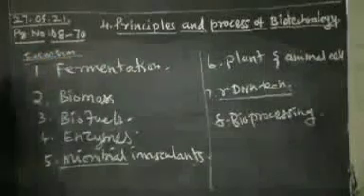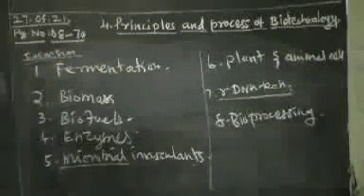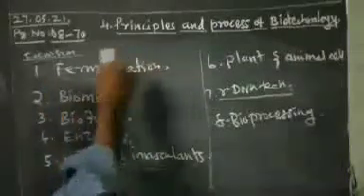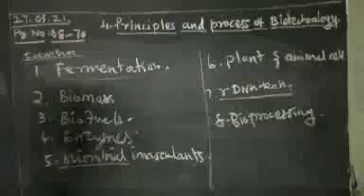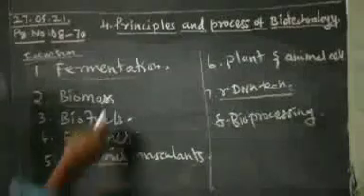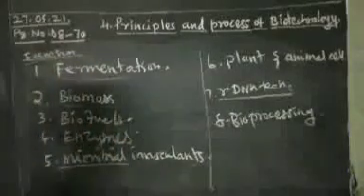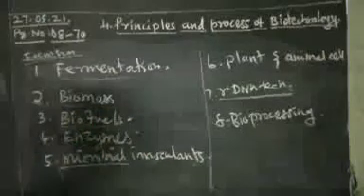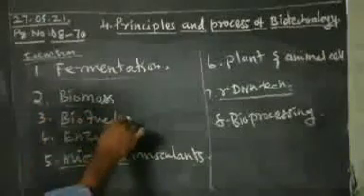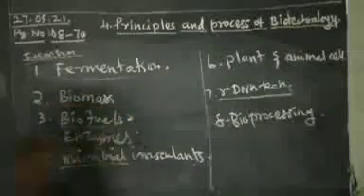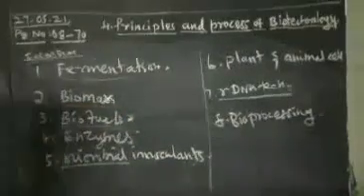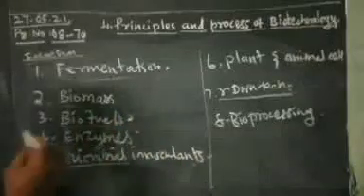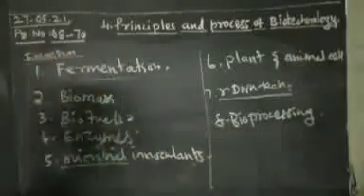These are the areas mostly focused on in biotechnological processes. With the help of fermentation, some new products are produced: biomass and single cell proteins. Some enzymes are also produced here. Biofuels such as hydrogen and methane are mostly produced here. Enzymes are also produced, and microbial inoculants are also produced with the help of this biotechnology process.